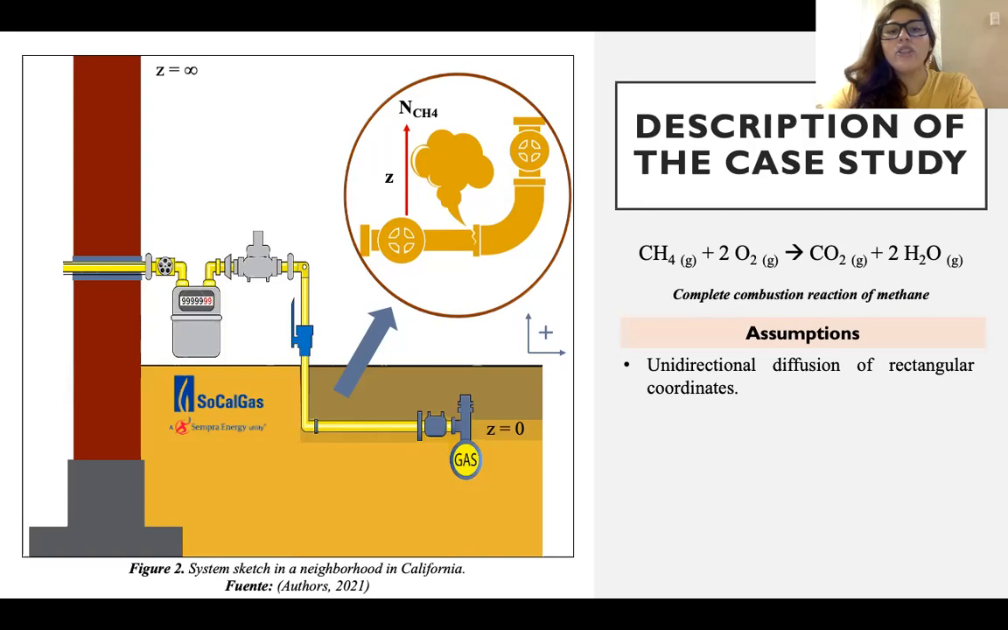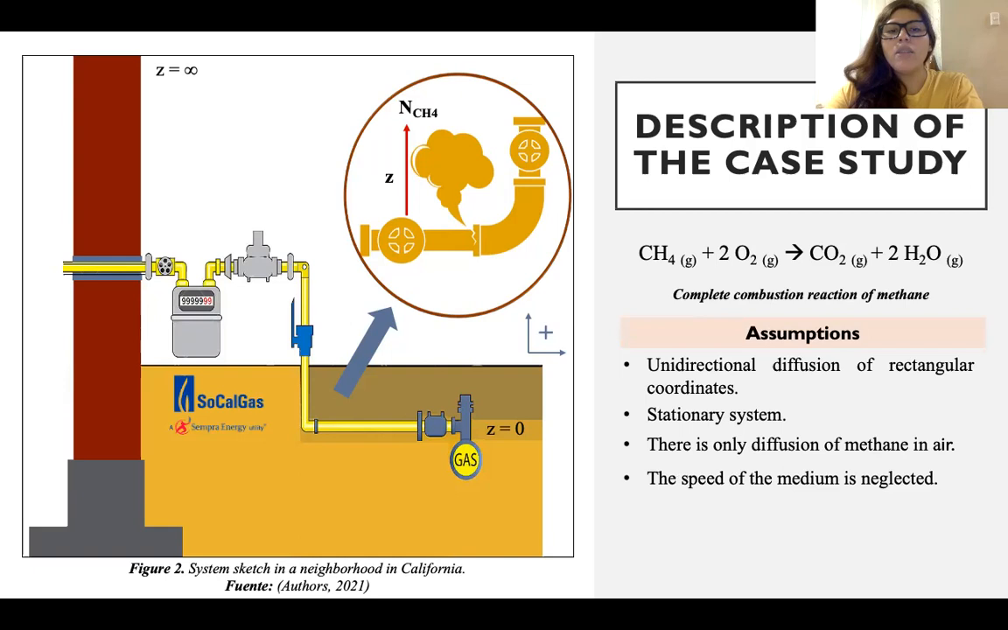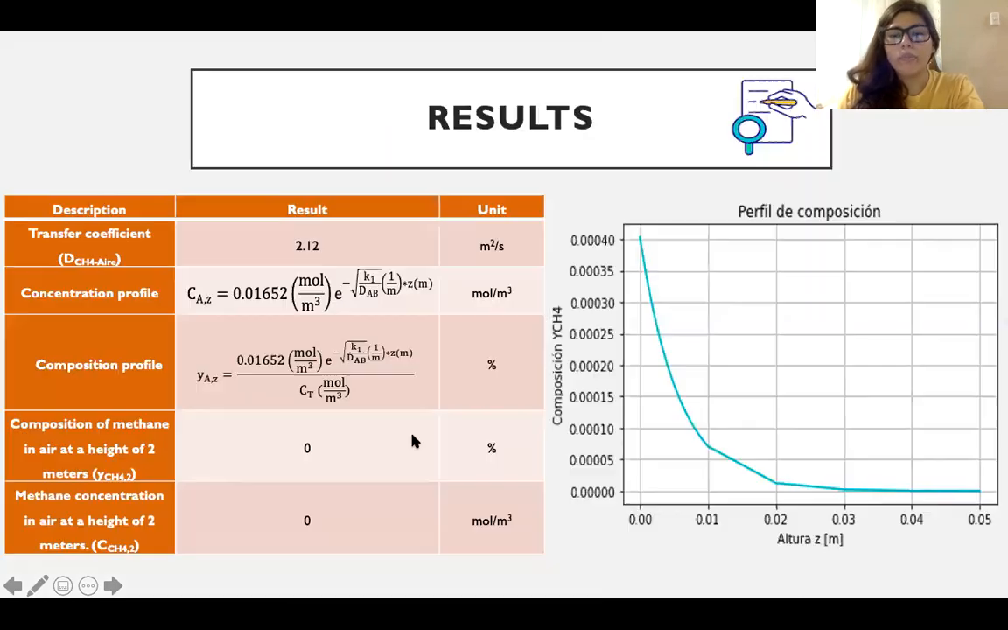First, unidirectional diffusion in rectangular coordinates. Second, stationary system. Third, there is only diffusion of methane in air. Fourth, the speed of the medium is neglected. Fifth, there is a chemical reaction. For this system, the boundary conditions are that at infinite height, the composition of methane will be zero, and at the beginning of the leak there will be the molar flow. The transfer coefficient between methane and air was determined from a bibliographic source, giving 2.12 square meters per second.